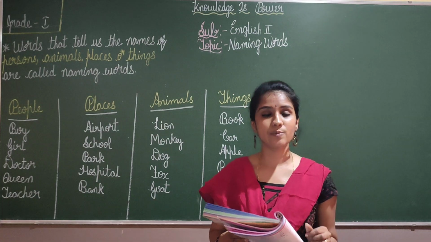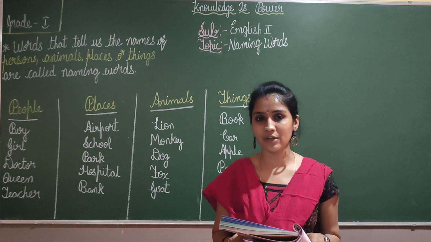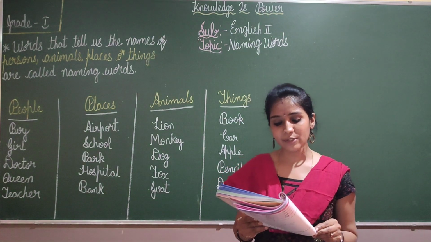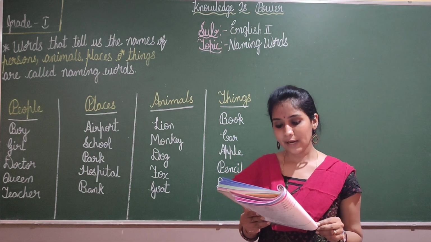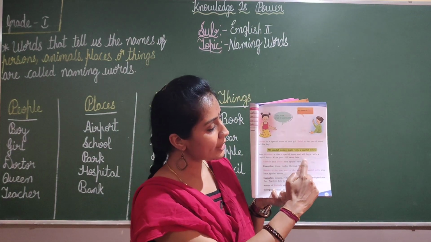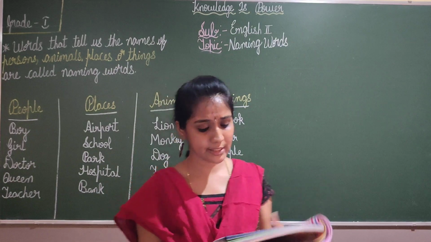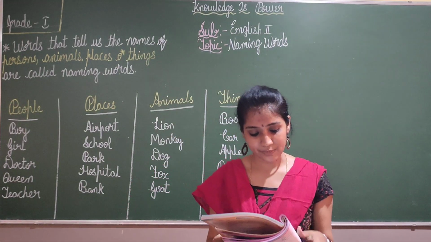All special names begin with a capital letter. So, all the special names begin with a capital letter. Your surname is also a special name and you will begin it with a capital letter. Write your full name here. Okay. You can see here the blue line. You have to write your name here. Okay, children? Yes.